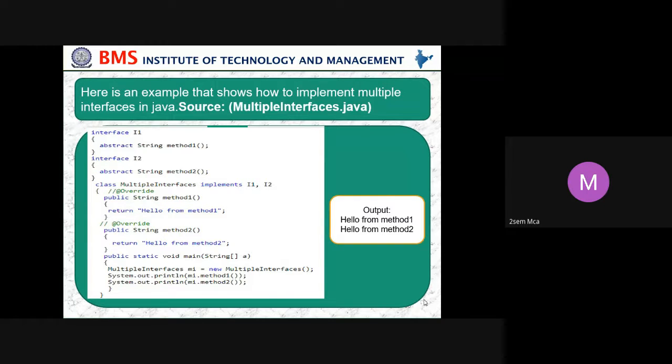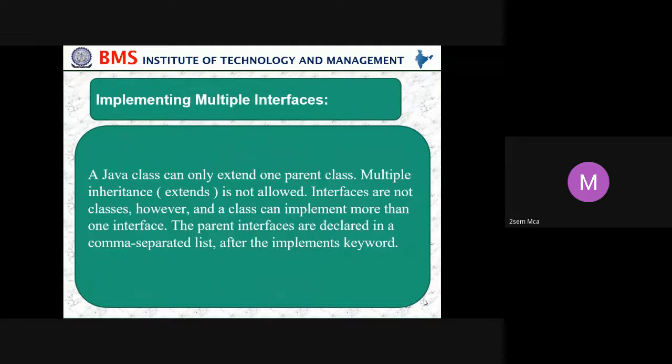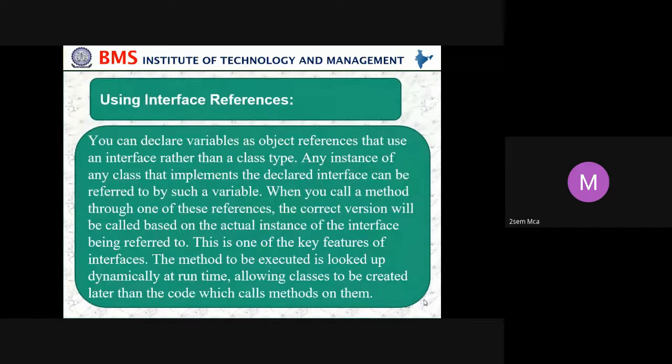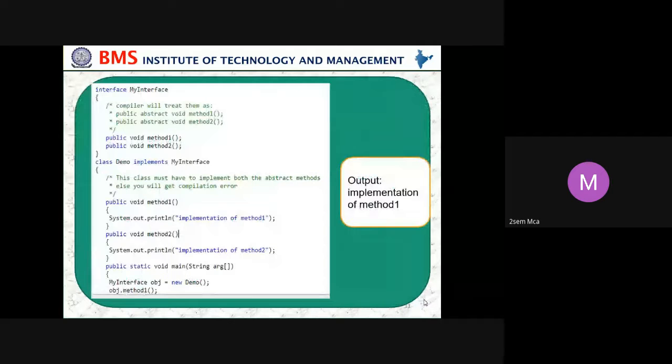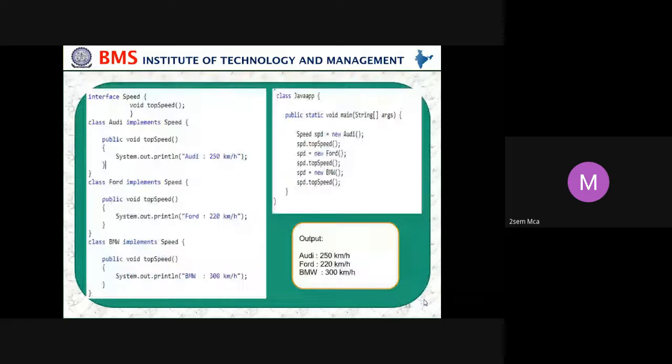So then it is difficult with respect to the compiler. To avoid such a problem, we are using an interface. In the same way, multiple interfaces. In earlier programs we used only one interface. What interface have we used? In this, we used Speed. In this, we used MyInterface. In that, 2 methods were there. In Speed, we used only 1 method. And in both cases, we used only 1 interface.